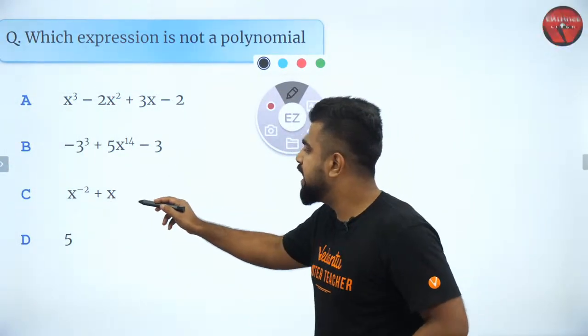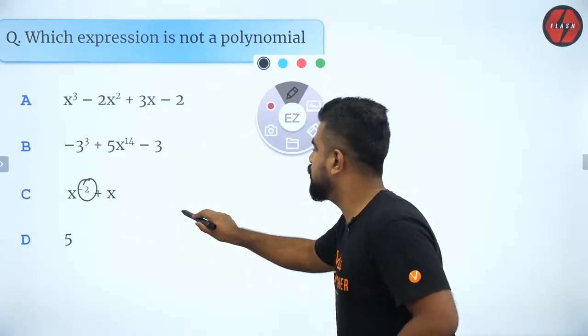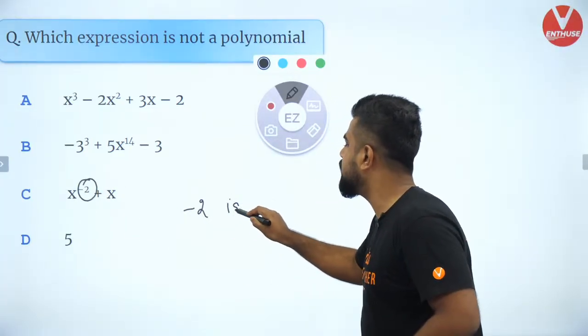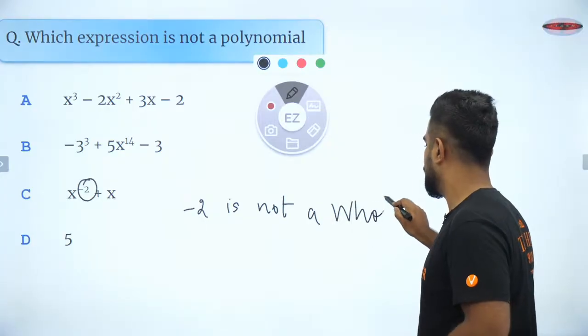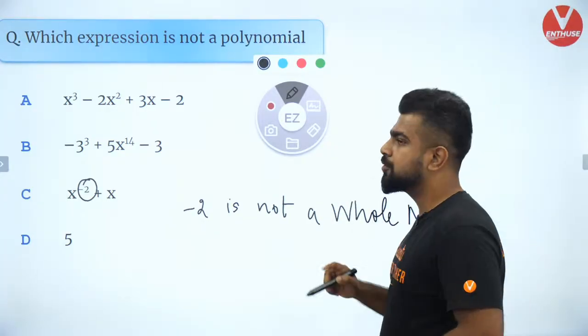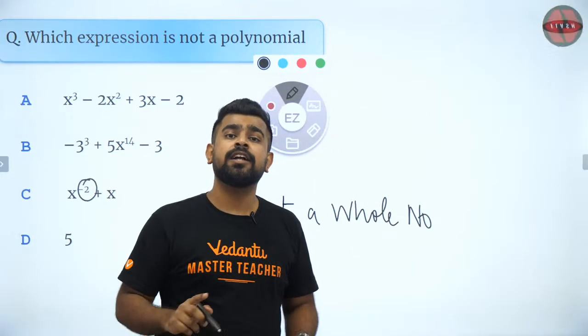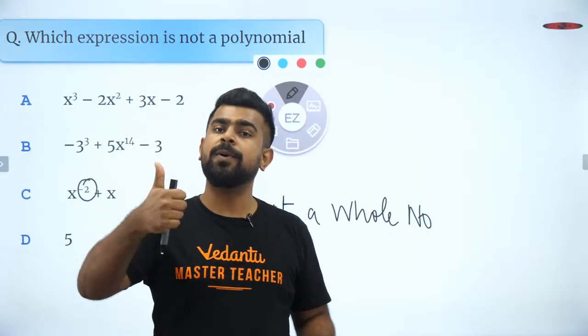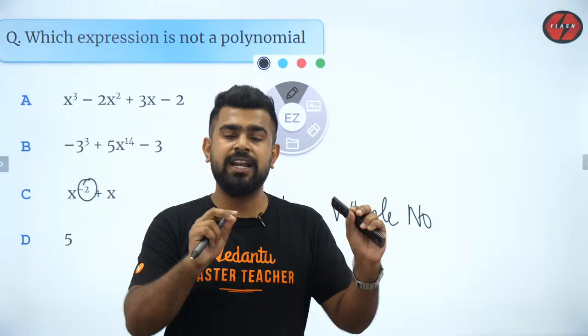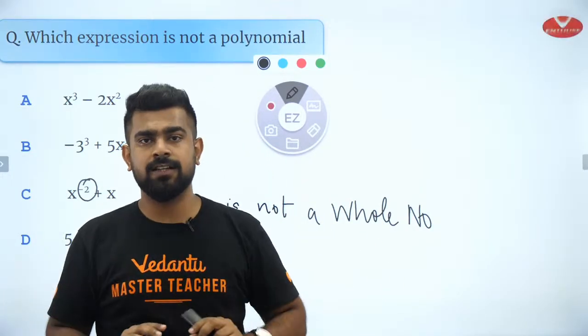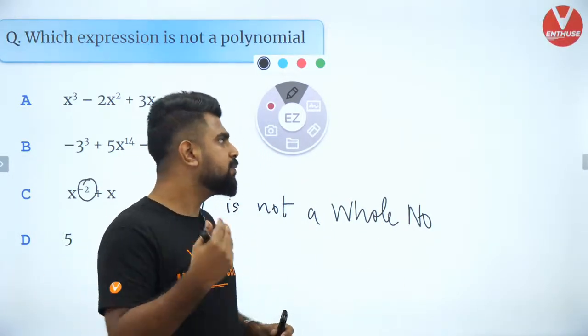So here, you have the power as -2. -2 is not a whole number. So therefore, option C is not a polynomial. I hope everybody got it. Simple. This is what you will be asked whenever a question related to polynomials comes up. Got it? Now let's move forward.